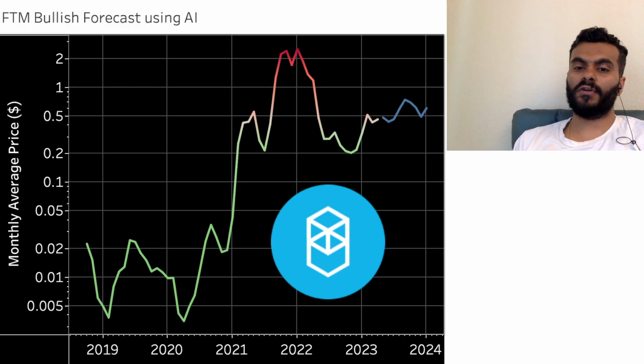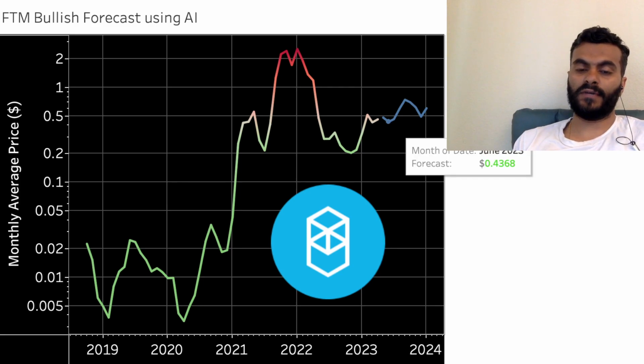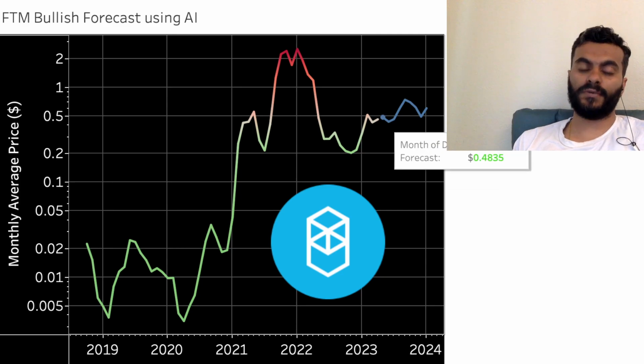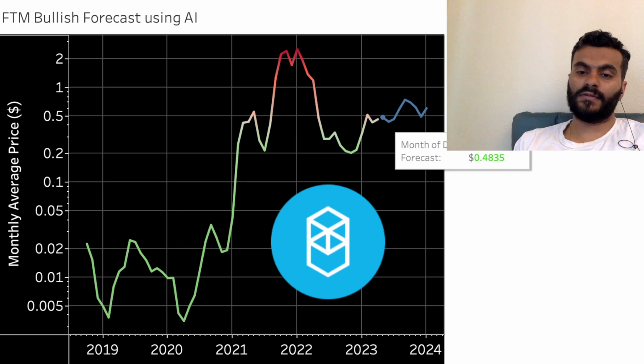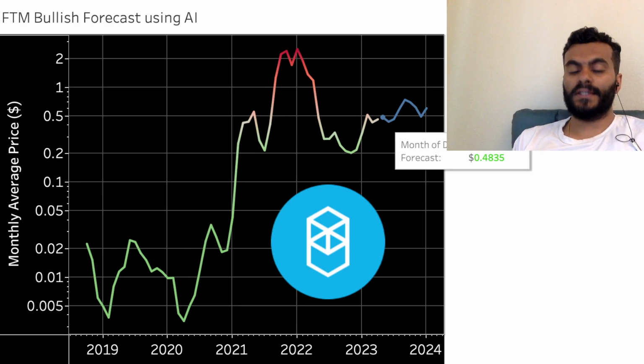What I have done, on top of them, is add what could happen if the market stays bullish and what could happen if the market goes bearish or encounters a recession. So based on the base forecast and the relevant time period for the Z score and the normal distribution of that Z score, these forecasts are made. These are the bullish forecasts for the FTM token.